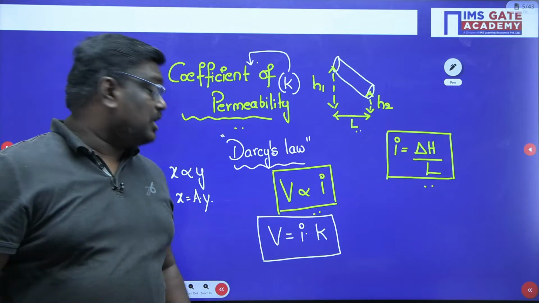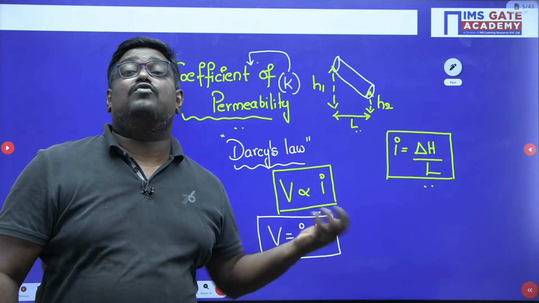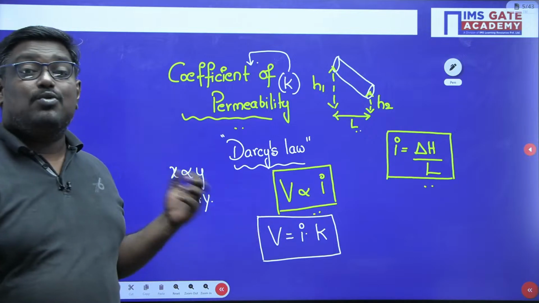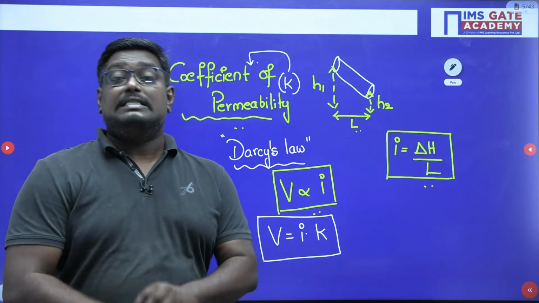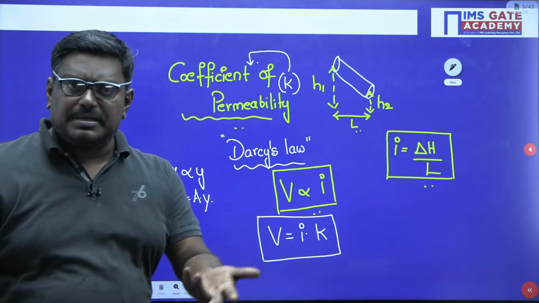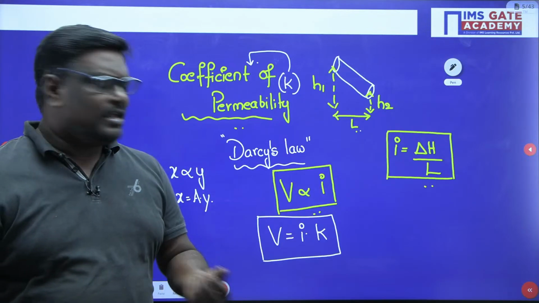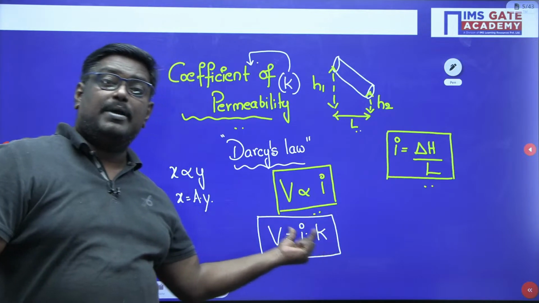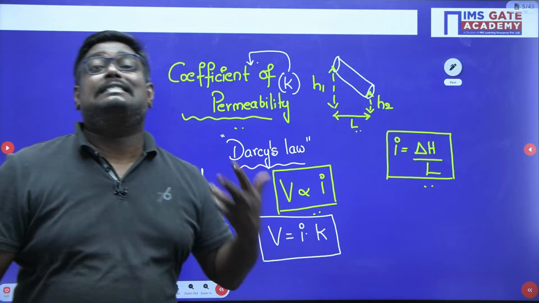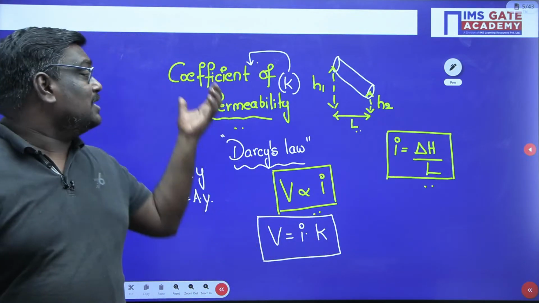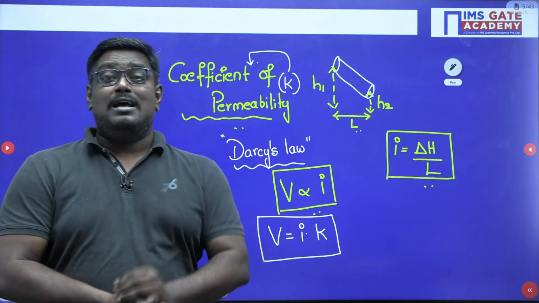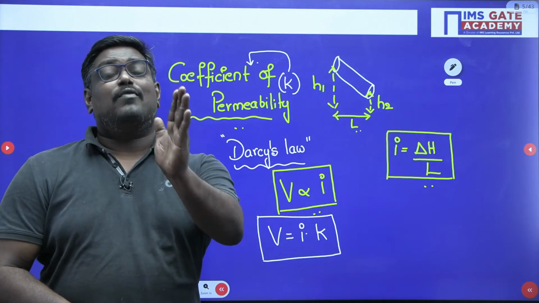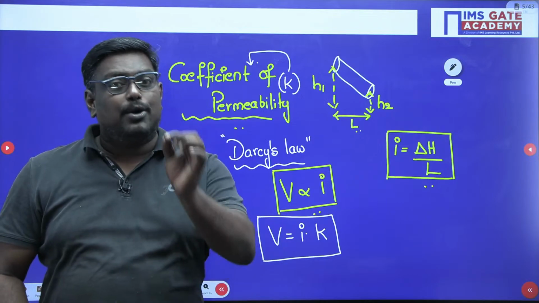There can be a question asked, what are the units of coefficient of permeability? The units of coefficient of permeability are centimeter per second or meter per second. Why? Because i does not have any units. So coefficient of permeability and velocity units will be the same. So let us conclude, what do you mean by Darcy's law? Darcy's law states that velocity is proportional to hydraulic gradient.